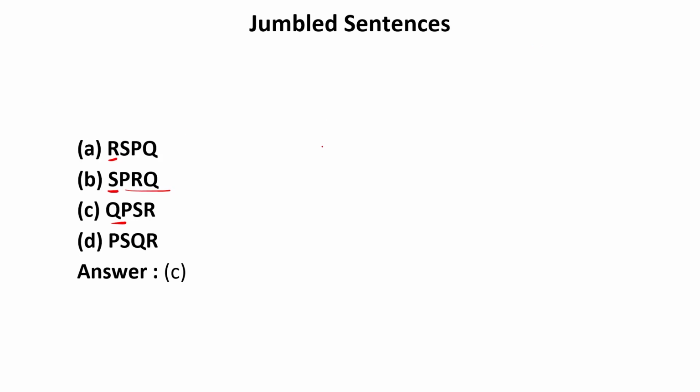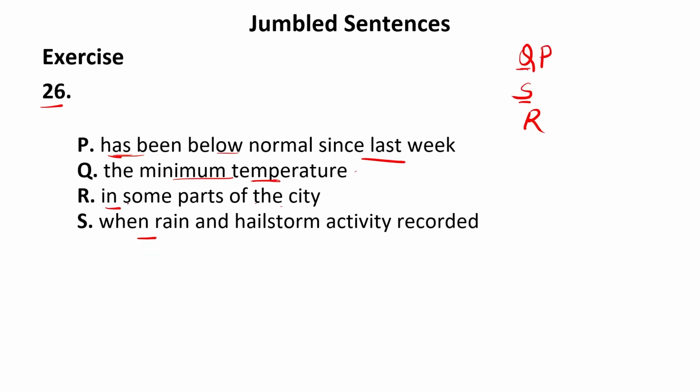This cannot be the correct answer because it is not making any sense. RSPQ: if I begin the sentence with R, "in some parts of the city," according to the options this should be followed by S, "when rain and hailstorm activity recorded," then P, "has been below normal since last week," then "the minimum temperature." It is again incorrect.